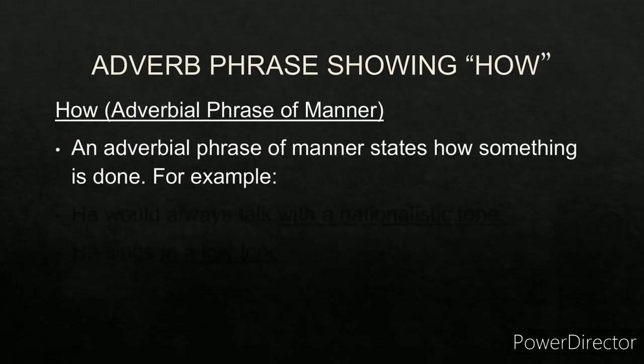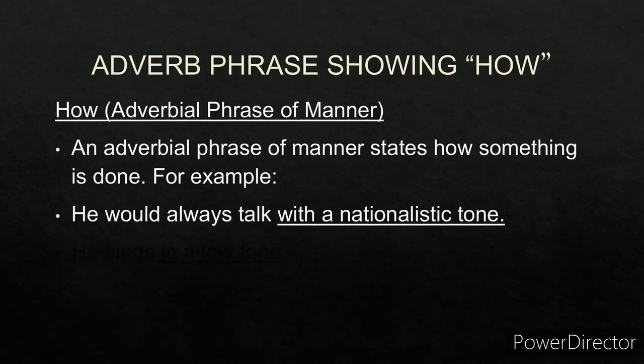Now adverbial phrase of showing how. So it is the adverbial phrase of manner. It states how something is done. For example, he would always talk with a nationalistic tone. He would always talk. Talk how? With a nationalistic tone. It modifies the verb talk. So with a nationalistic tone is the adverb phrase of manner.